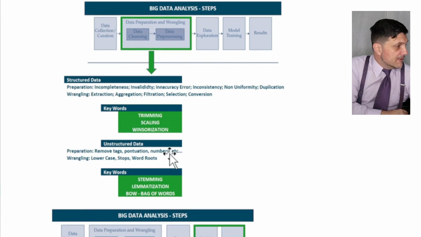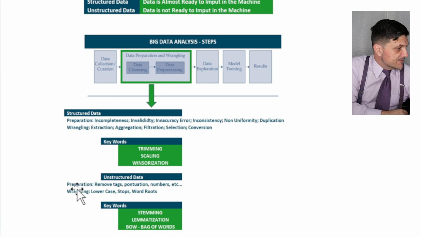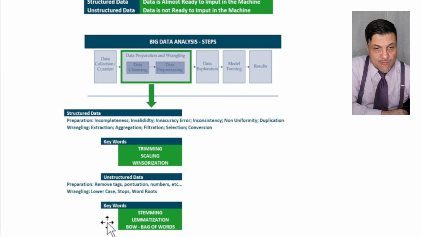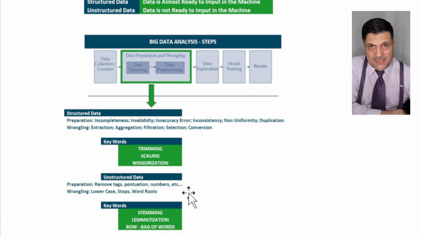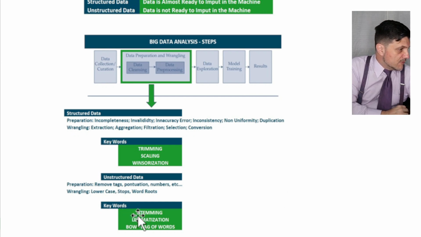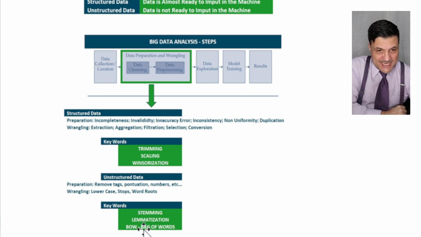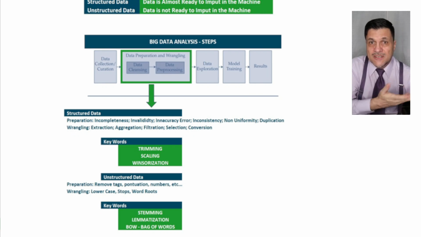All right. Now unstructured data, friends, preparation. Now it's a little more complex because you have more work to do. You have to remove tags, punctuation, numbers, everything, right? It's not organized in spreadsheets, right? So wrangling, lowercase, stops, word root. So what's a word root? A word root is something that we call lemmatization. Look at this word here, lemmatization. Have you ever heard this before? I haven't until I started learning about big data and machine learning. I don't use lemmatization in my everyday life.